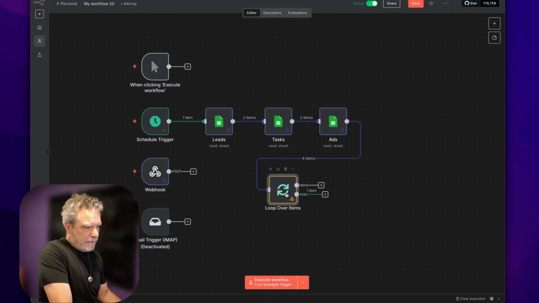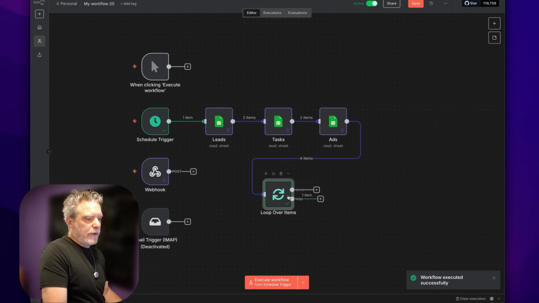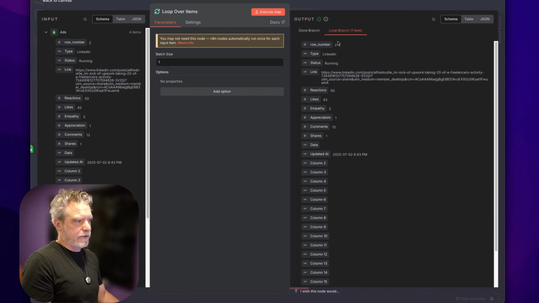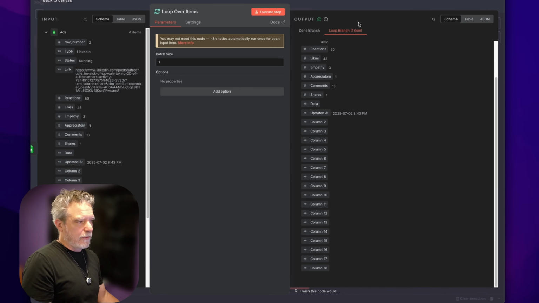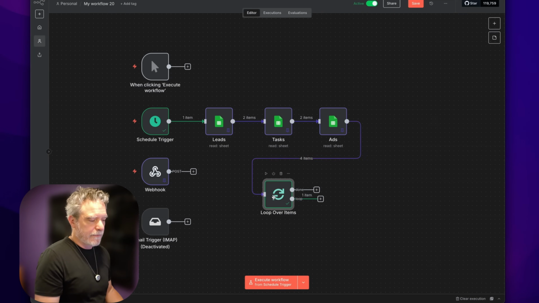Now I'll save it. I didn't really do anything. So next time I run it, it's just instantaneous. So at this point, I have access to the data that is the first item in that loop. So that's where looping and those types of things become really important.